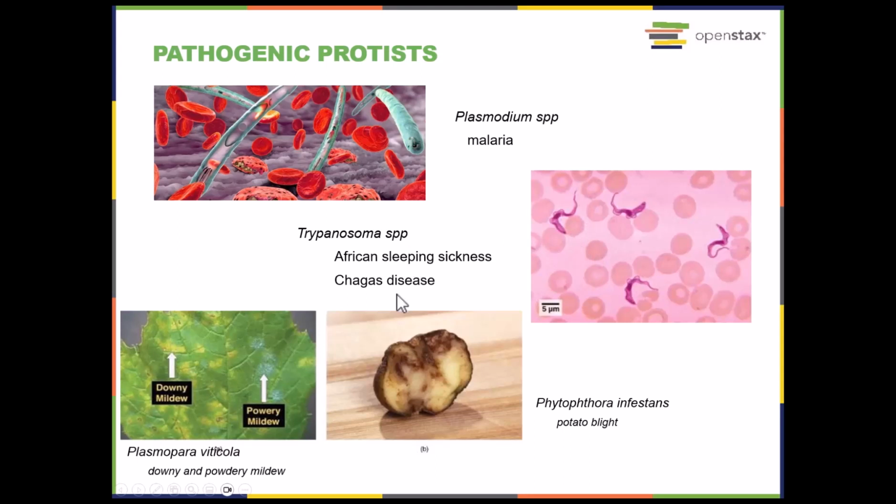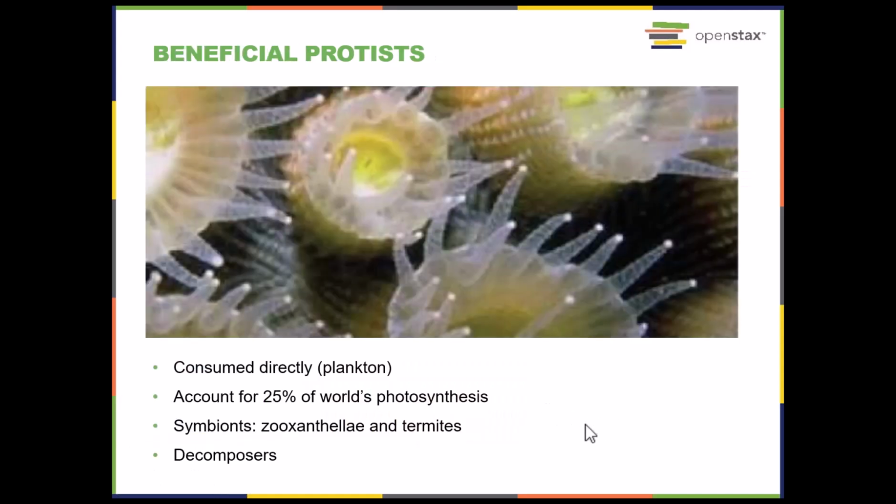We also have some protists that are pathogenic to plants. We see our downy and powdery mildews on plants are caused by protists, and we also see the potato blight is caused by protists. Now, some protists, of course, are also beneficial. They form significant components of our food webs. A lot of plankton are protists, and they form the basis of the food web for aquatic environments. Protists account for about 25% of the world's photosynthesis.